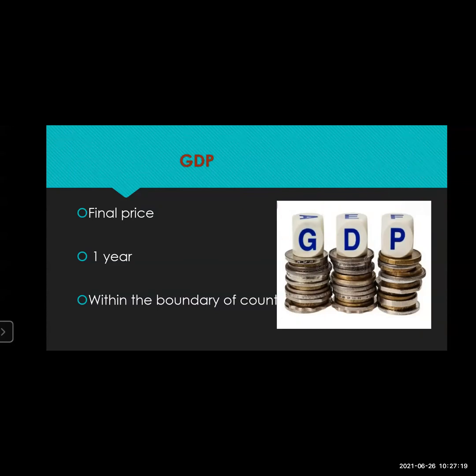Now, final price. For example, suppose you purchase an HP laptop. The HP laptop has a processor, but the final product is the laptop in front of you, and you pay the HP dealer or the shop where you purchased it. You are going to pay for the whole laptop. That is the final price.